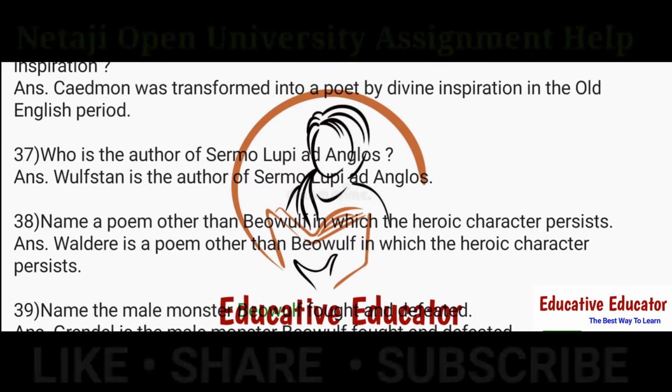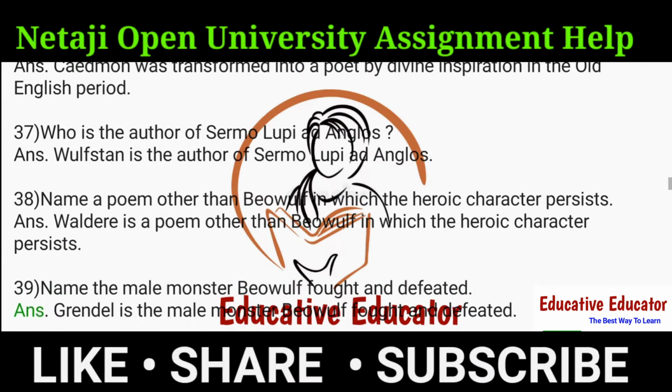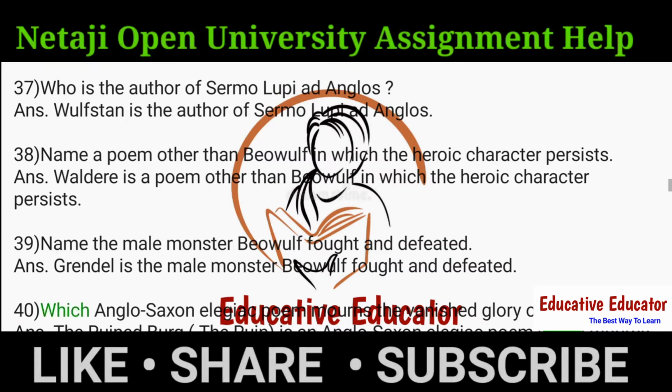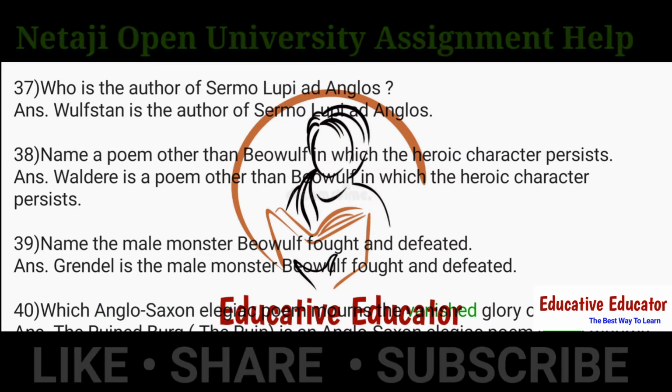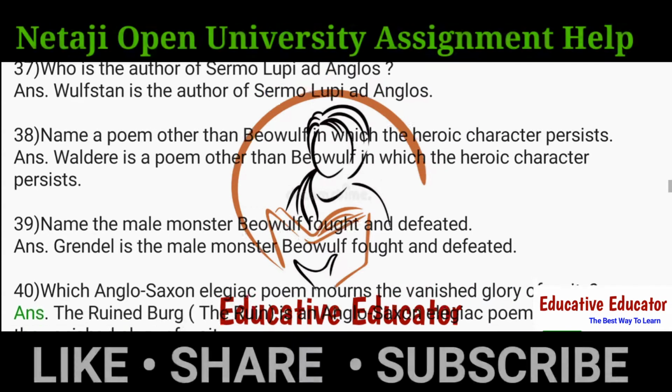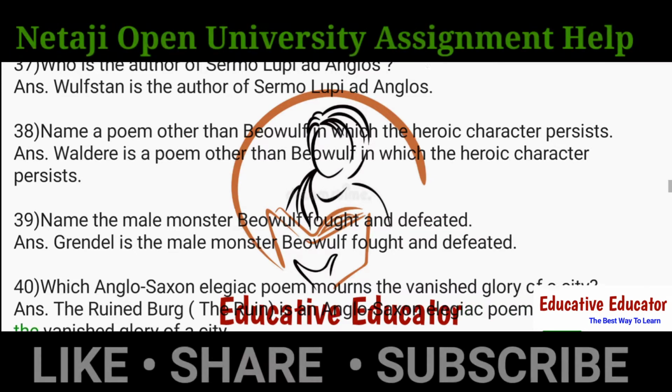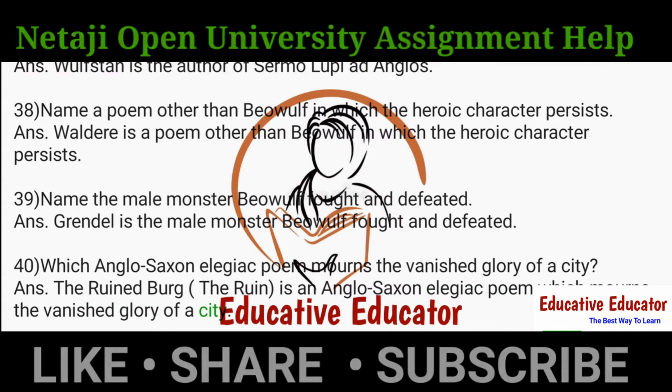39. Name the male monster Beowulf fought and defeated. Ans. Grendel is the male monster Beowulf fought and defeated. 40. Which Anglo-Saxon elegiac poem mourns the vanished glory of a city? Ans. The Ruined Burg. The Ruin is an Anglo-Saxon elegiac poem which mourns the vanished glory of a city.